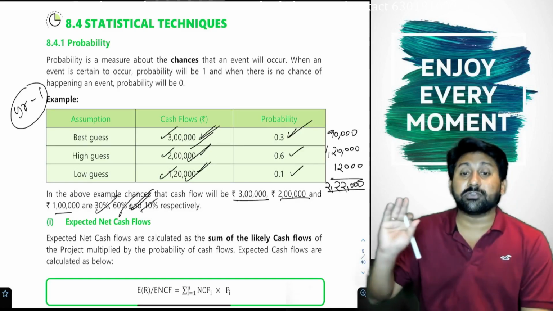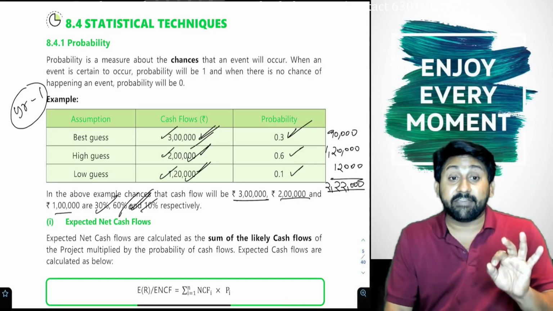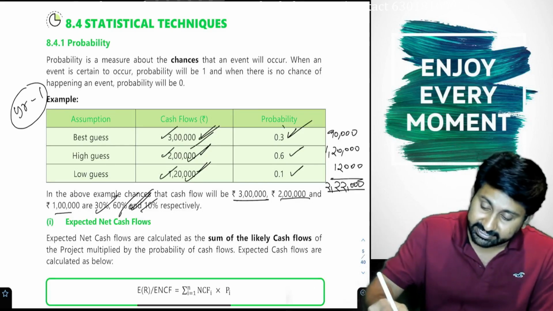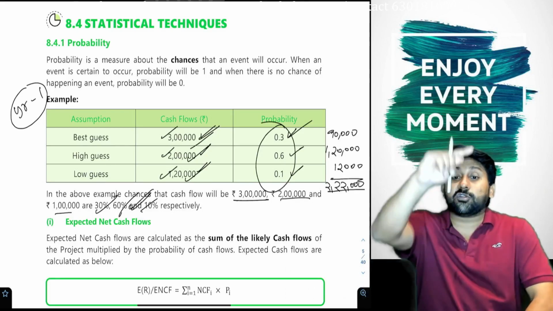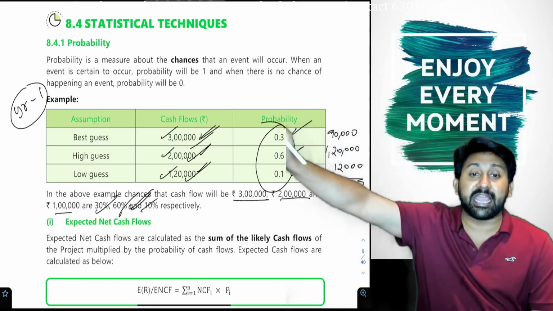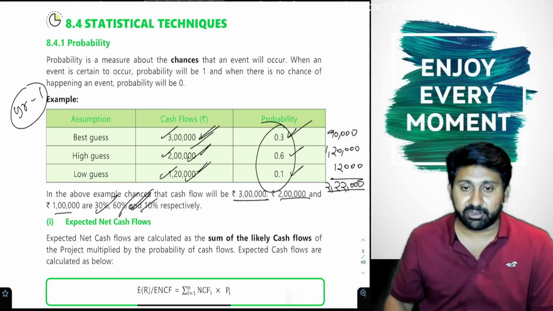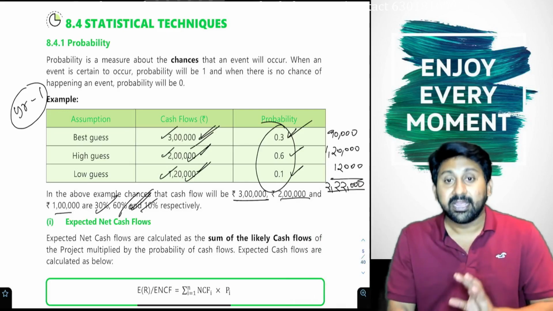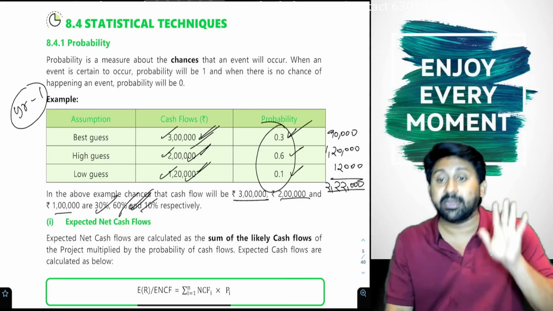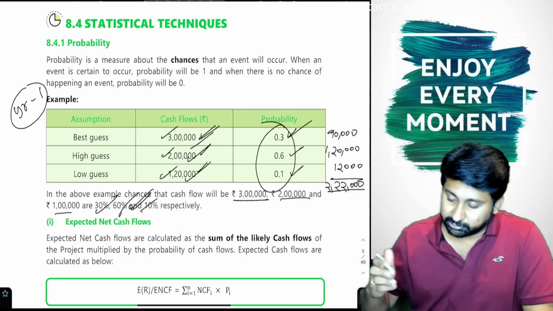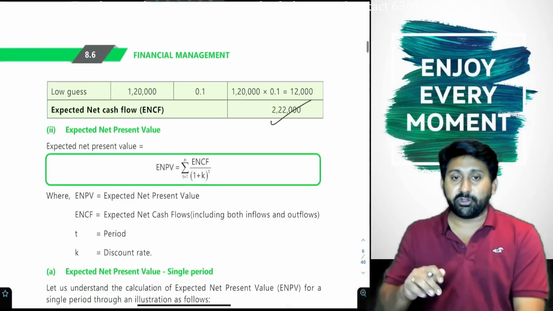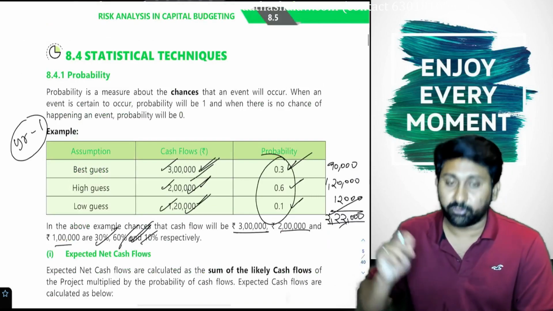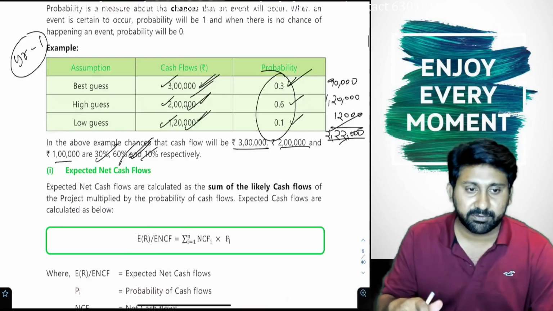2 lakh 22,000 is what? It is the weighted average. Weights are 0.3, 0.6 and 0.1. That means in the cash flow column, instead of taking either 3 lakh or 2 lakh or 1 lakh, take 2 lakh 22,000. That will be the more probable number. Okay, that's one point. One answer over. 2 lakh 22,000. Hope everyone understood the concept.